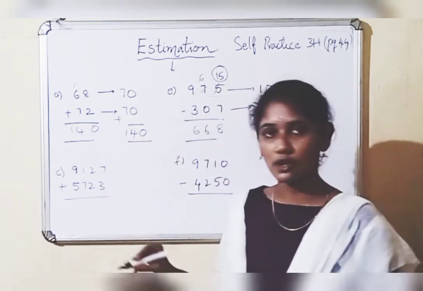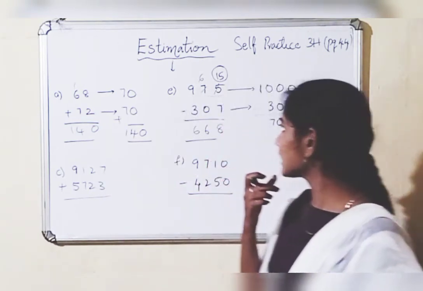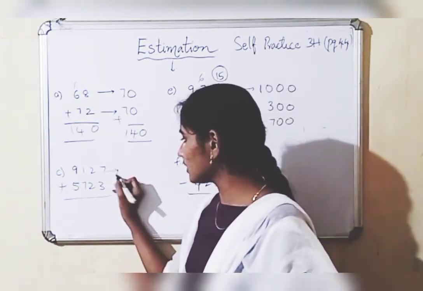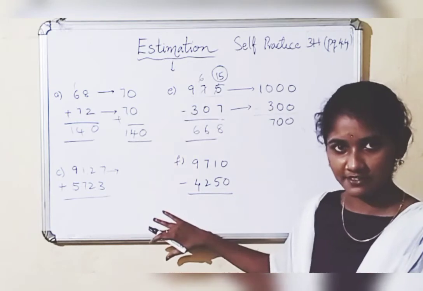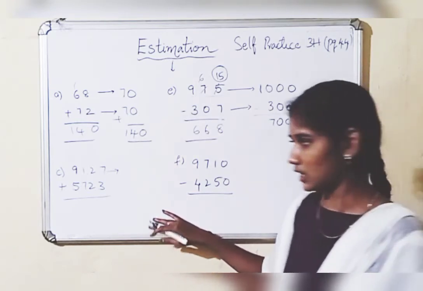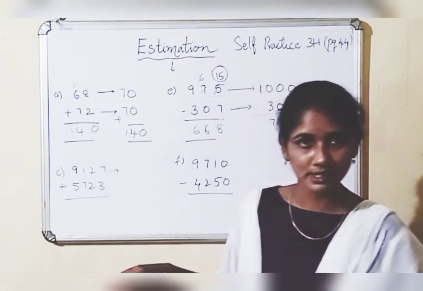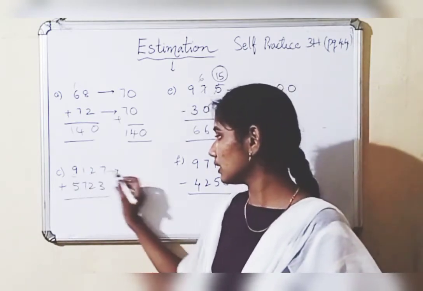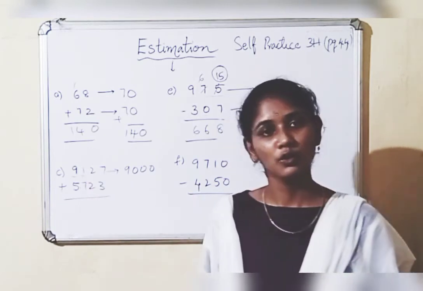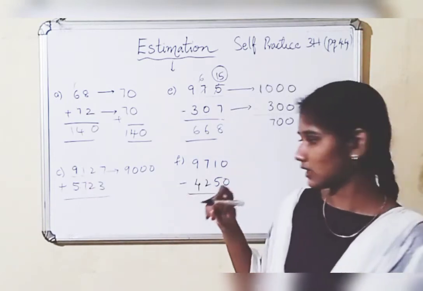Number 9127. Right. So here when we round off this 9127, we'll round off to the nearest 1000. When we round off to the nearest 1000, then 9 will be 9 only. 9000. Why? Because 1 is a weak digit. So this will be 9000.